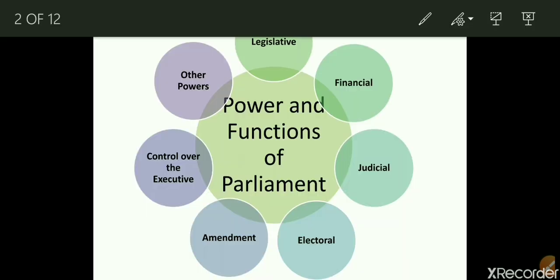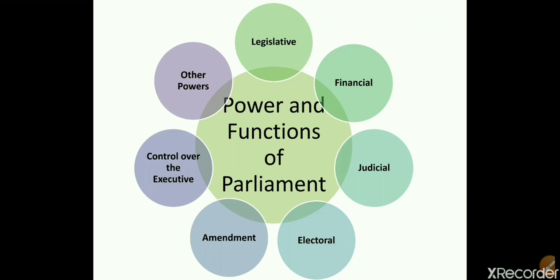There are various powers and functions of the parliament named as legislative power, financial power, judicial power, electoral power, amendment power, control over the executive and other powers. Now, before we start with the powers and functions of the parliament, I would like to discuss the lists which we have in our country.